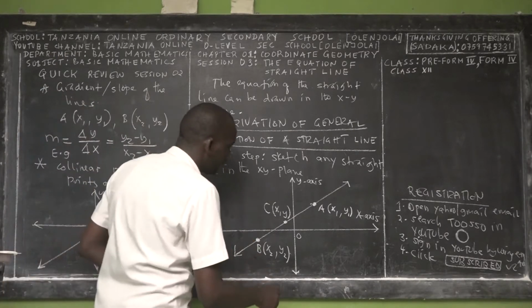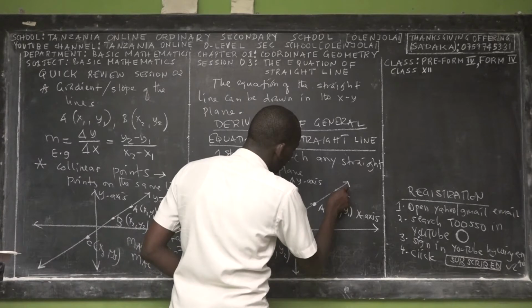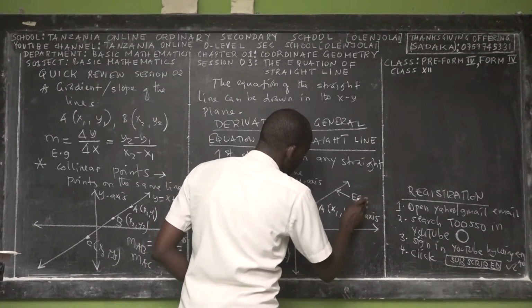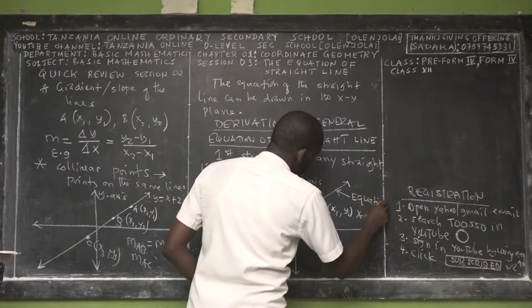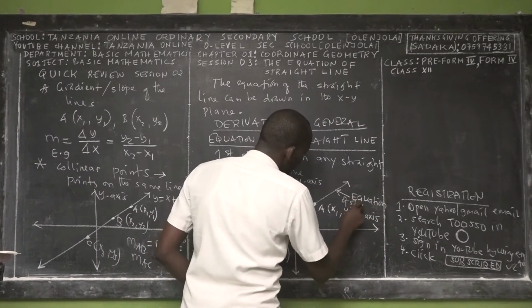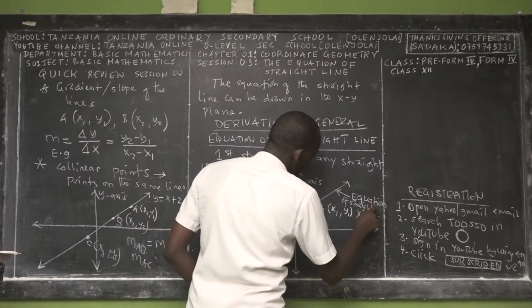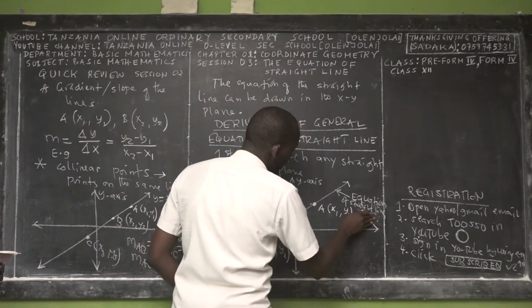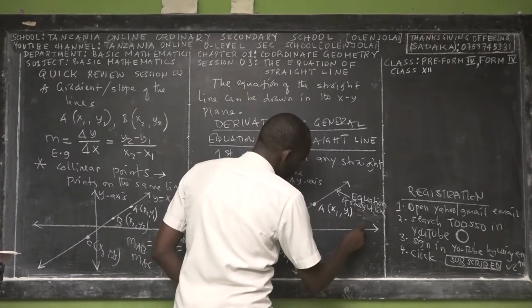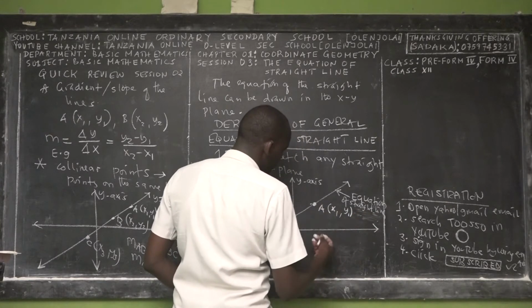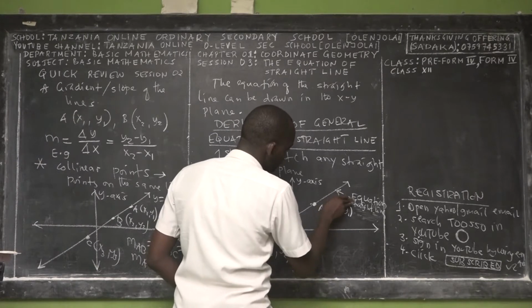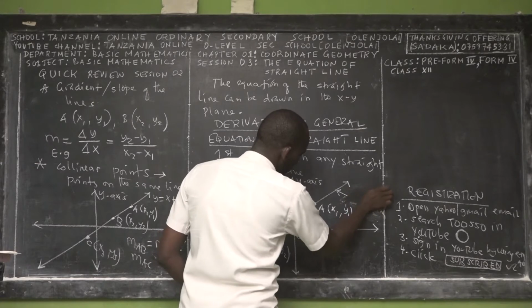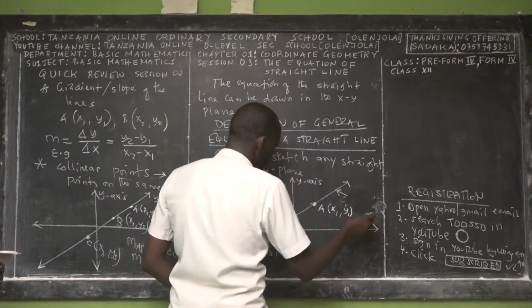So first of all, ladies and gentlemen, the line like this is what we call the straight line, not the equation. The equation we are going to derive soon.